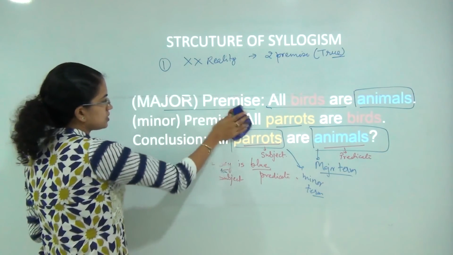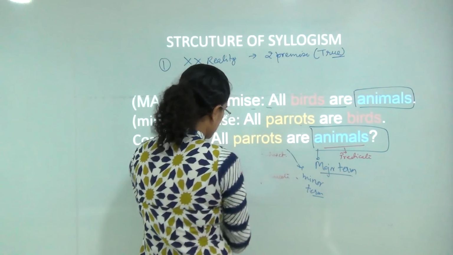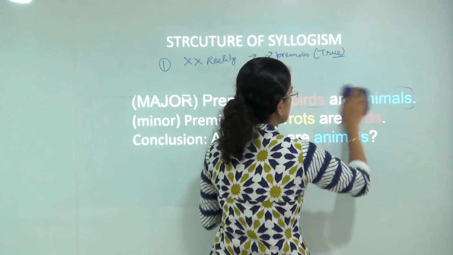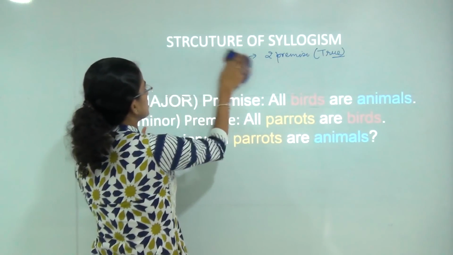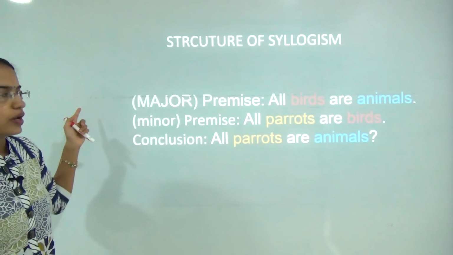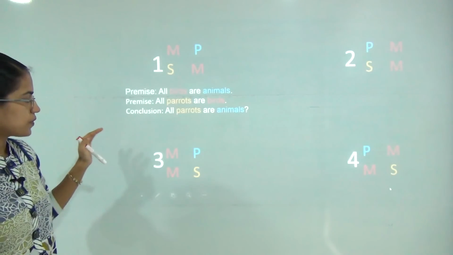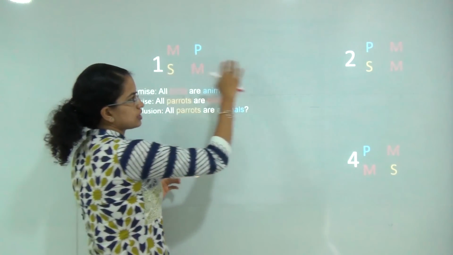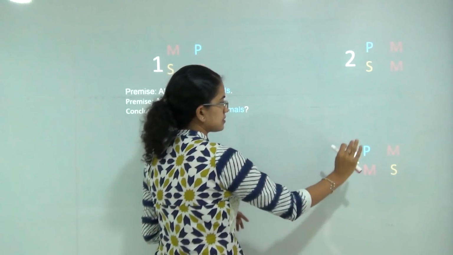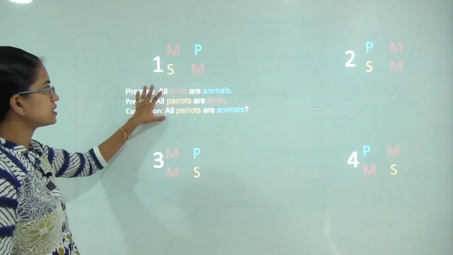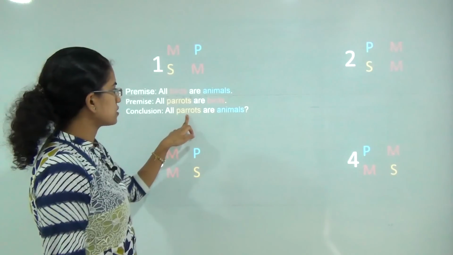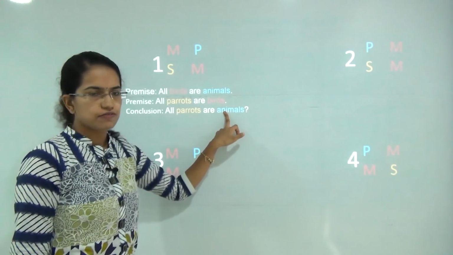Now based on this, there are four varieties. One thing that we talked about was the square of opposition. The next thing we would be talking about is how to solve this problem, and in which case the square of opposition cases would come out to be true. So this is a structure that we need to remember. That's the second thing. So I have four cases here. For the first case, the red denotes the cancelling term, S denotes the subject of the conclusion, and P denotes the predicate of the conclusion.